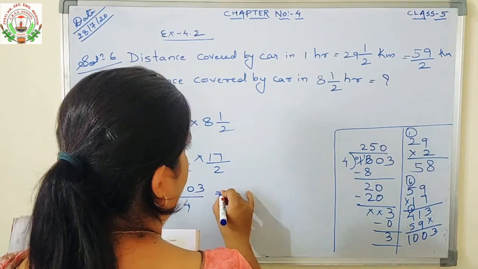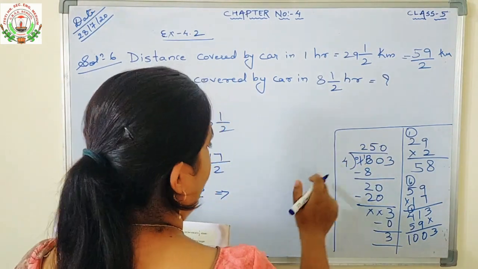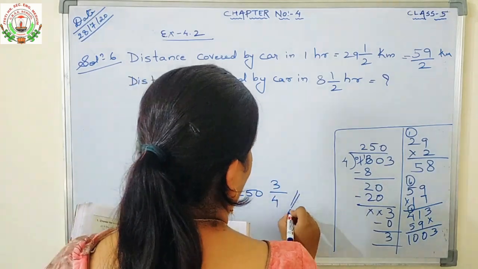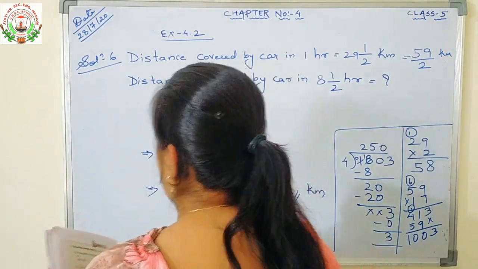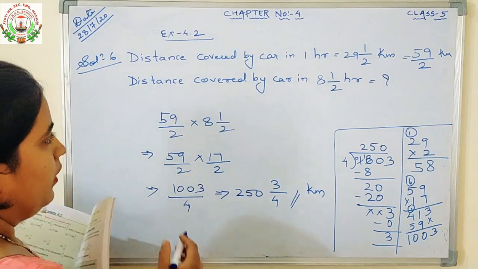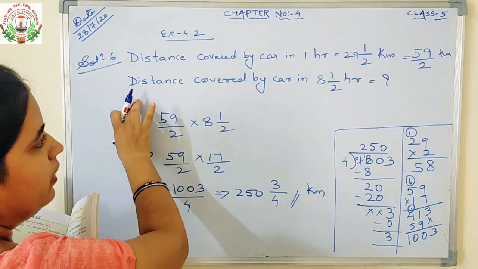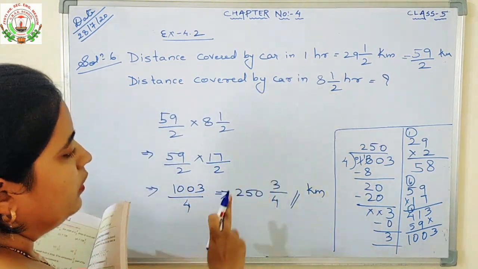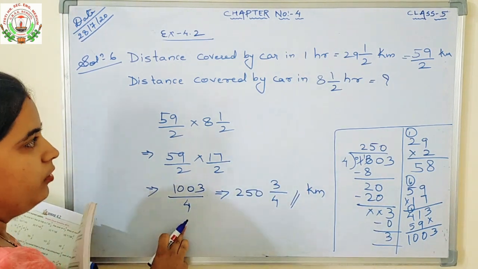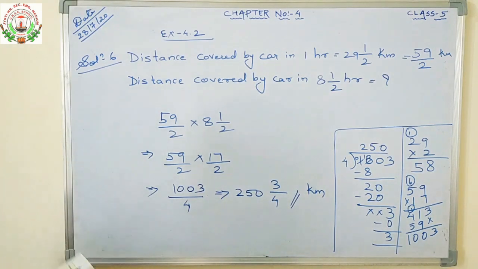So what is the answer left out? Quotient remainder upon denominator. 253/4 kilometer. What is your answer? Your answer is 253/4 kilometer. Okay. Now, what distance will be covered by car in this hours? 253/4 kilometer or 1003/4 kilometer. Okay. Now moving on to our question number 7.